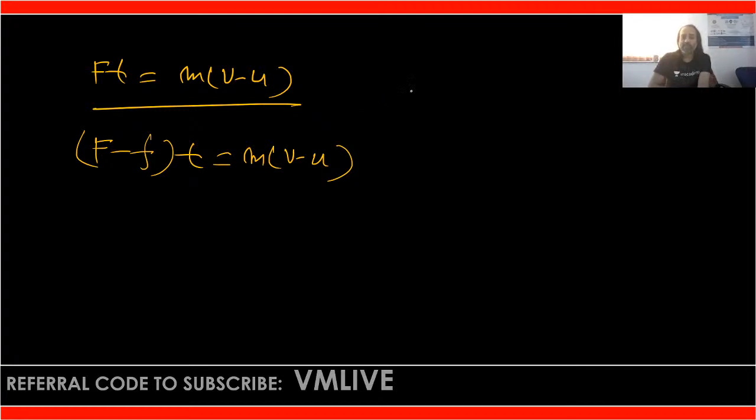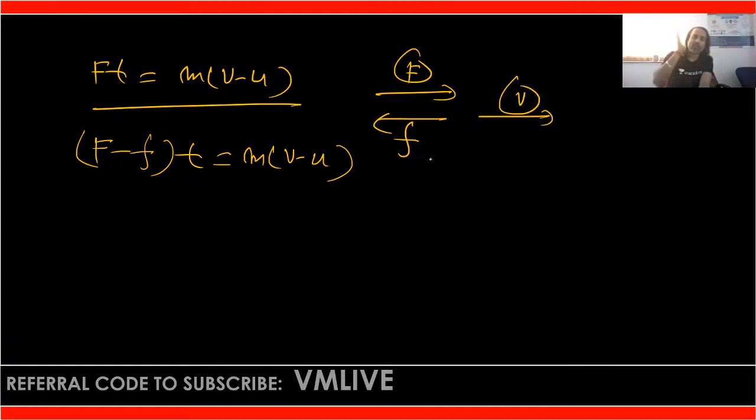Now the force applied, obviously F is in the rightward direction, frictional force will oppose, that is leftward direction, and obviously velocity is in the rightward direction. That is the reason, just to make all the vector quantities in the same direction, we can change the direction of F as minus F in rightward, is that clear?